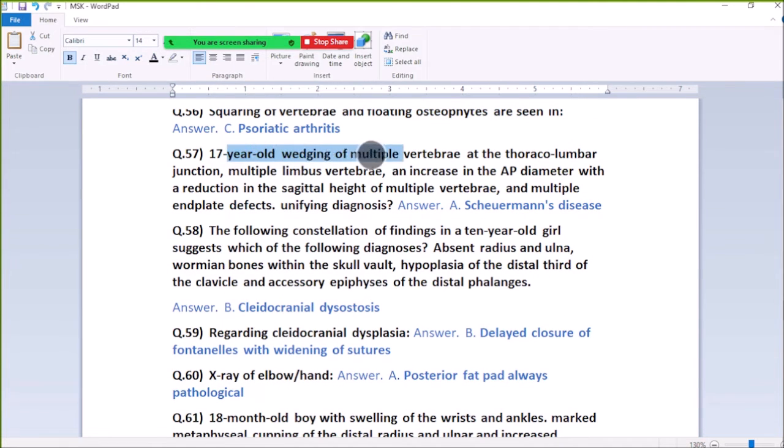57. A 17-year-old with wedging of multiple vertebrae at the thoracolumbar junction, multiple limbus vertebrae, increased AP diameter with a reduction in vertebral height and multiple end plate defects. Diagnosis: Scheuermann disease.